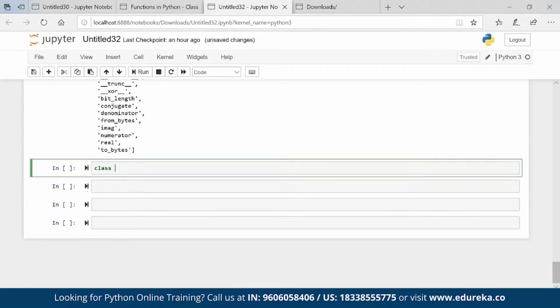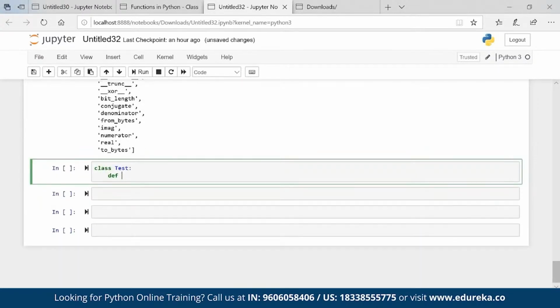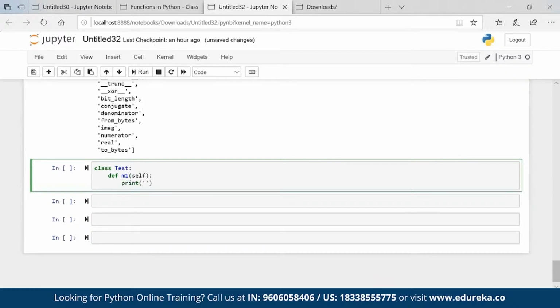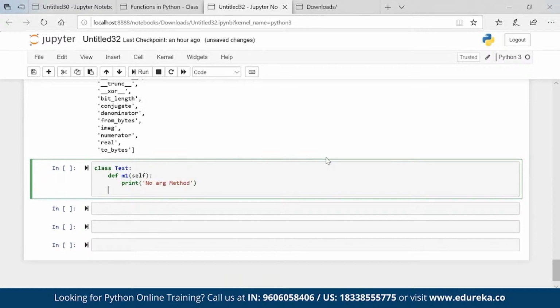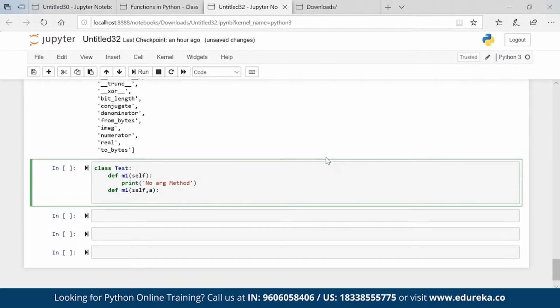Now class test. Def m1, which is my method inside the class, self, print no arg. Basically here I don't have any argument, so it is a no argument method. I have one more method with exactly the same name, def m1, where a is my argument, print one arg method.